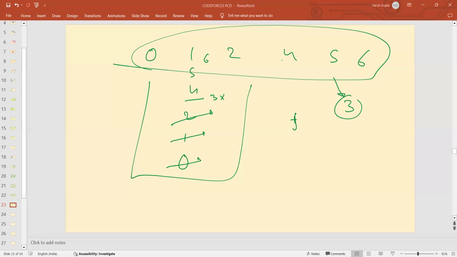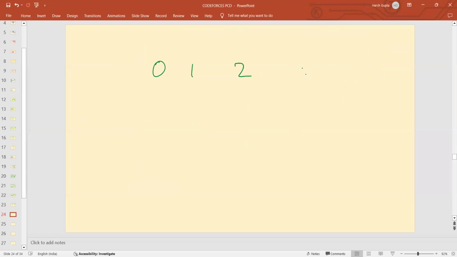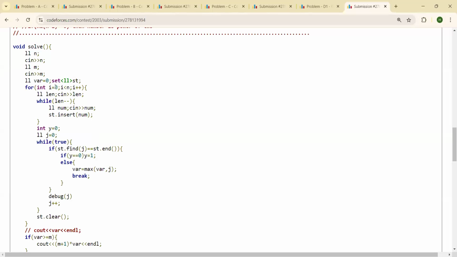Now in this problem, we want a maximum max value. So how will we obtain it if we have the array 0, 1, 2, 4, 5, 6? See, the first value that is not present, we will ignore, and we will take the second value that is not present. Why? Because if we don't have the first value, we can obtain it. We can obtain 3, and once we have 3, we will be able to obtain 7. So we ignore the first missing value and take the second missing value, and that will be my final maximum max.